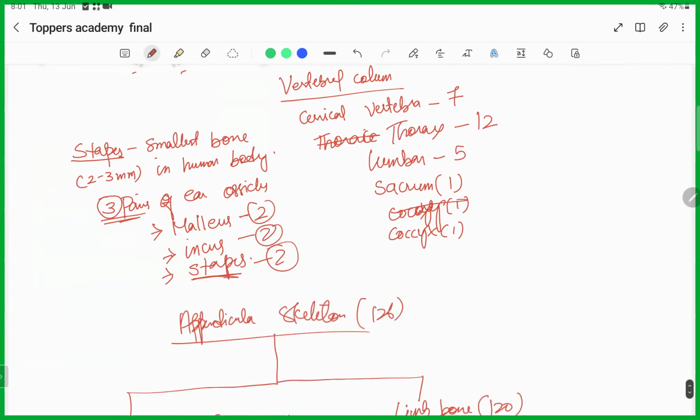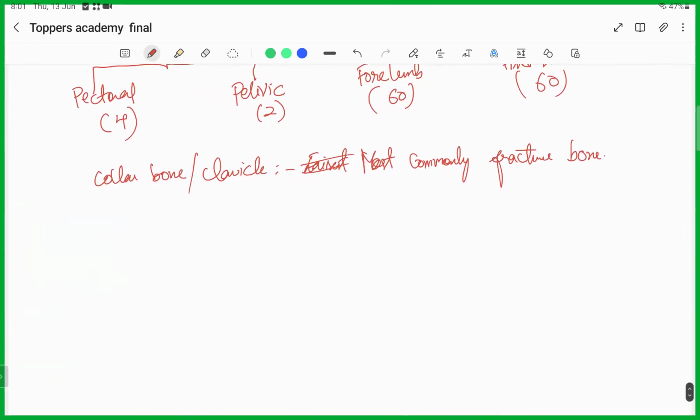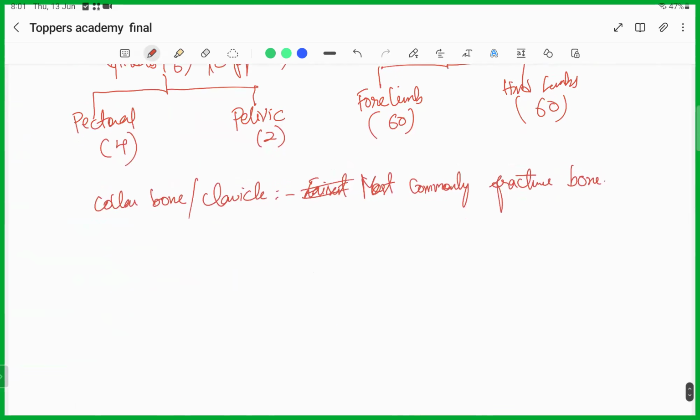Just remember these different parts of the hind limb and forelimb. We will not go into so much detail, as it can be confusing for you.